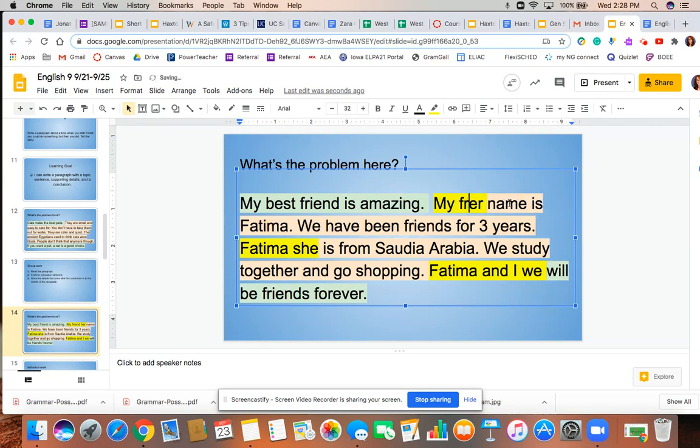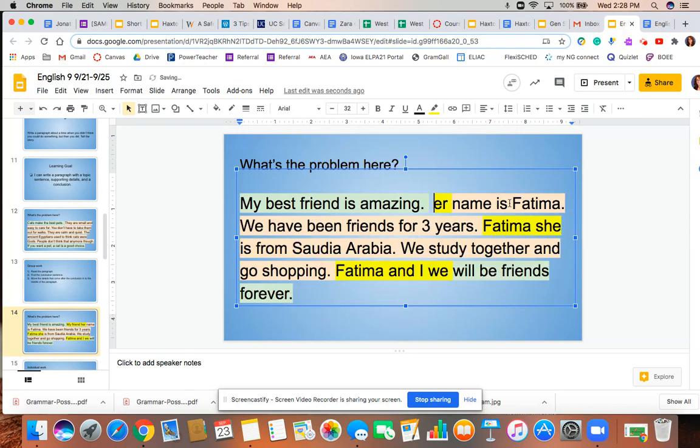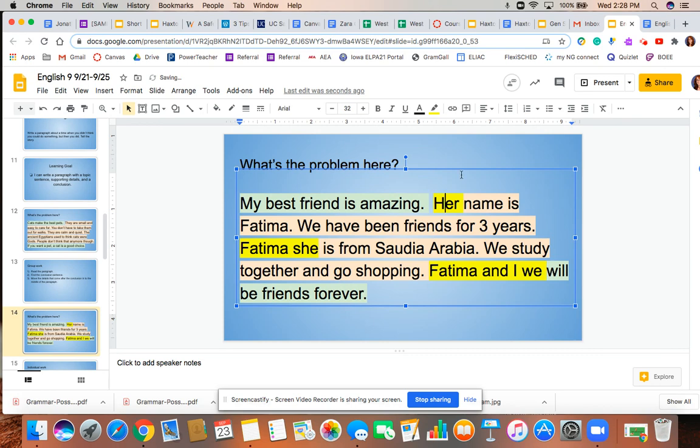In this case, I will choose to delete the noun, and I will leave the pronoun her. So, my best friend is amazing. Her name is Fatima. Down here, it says Fatima, she is from Saudi Arabia. So here we have the noun Fatima and the pronoun she, and they are right next to each other. This is incorrect. We need to delete one of these. So in this case, I will delete the pronoun. We have been friends for 3 years. Fatima is from Saudi Arabia.